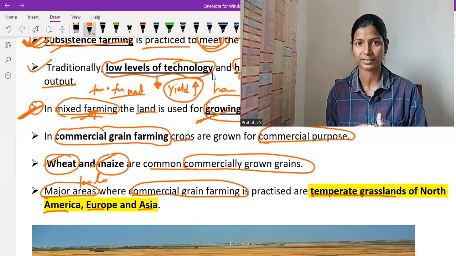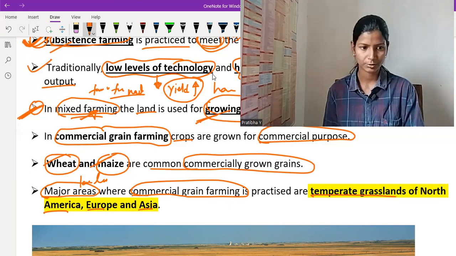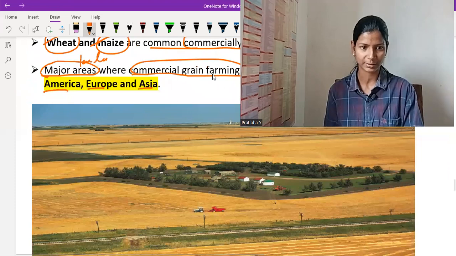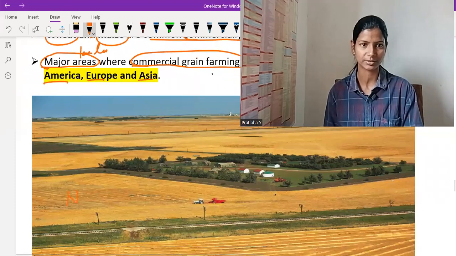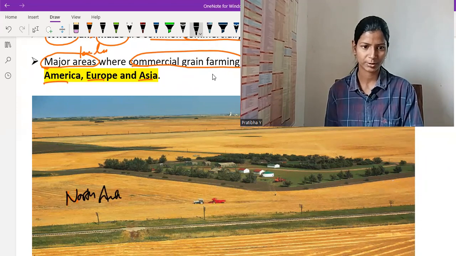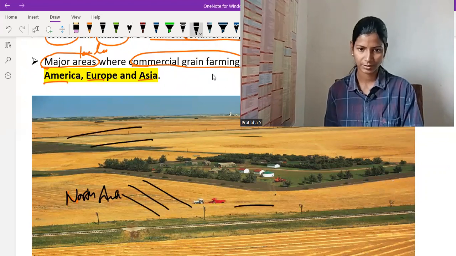I show you the temperate region where this type of commercial grain crop practice is happening, and the images of wheat as well as maize, which are two major commercial grain crops. So in this picture, you can clearly see North America, where commercial grain crops are produced.